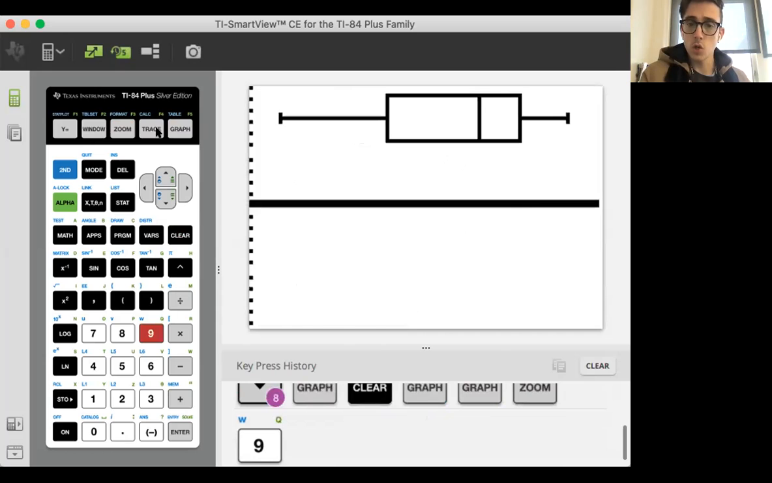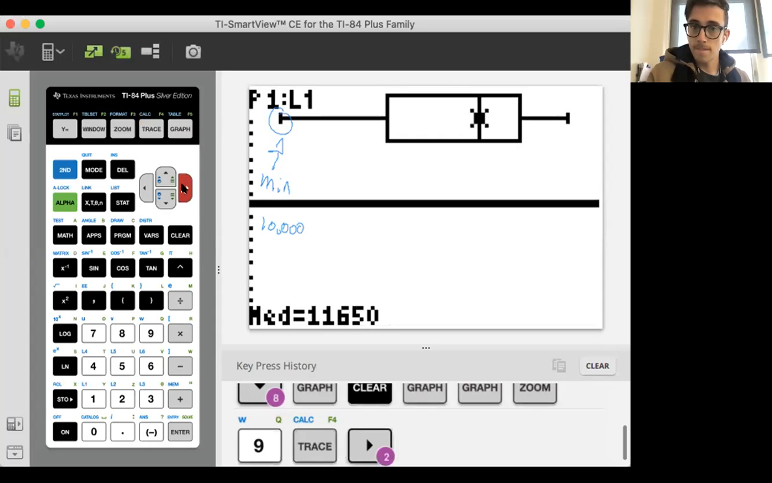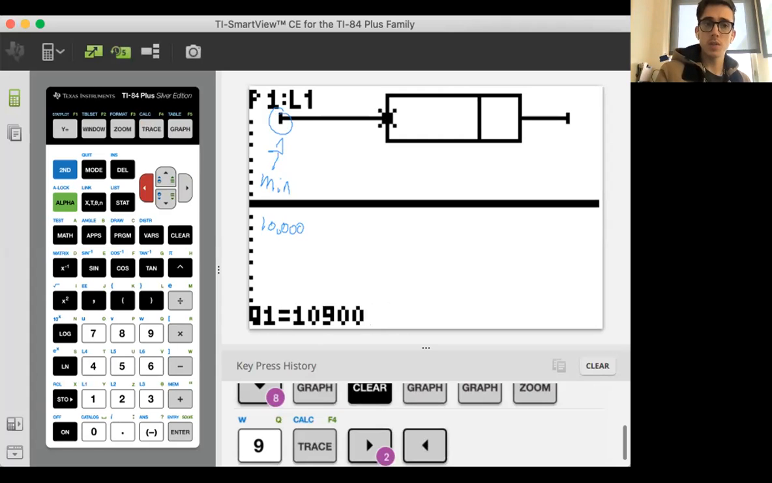So let's click trace and let's see what information we have here. Well, lo and behold, we have our minimum, which was definitely 10,000. So that was our minimum, the smallest amount. Let's see what else we have as we scroll along this. Oh, nice, a few more terms. So we have Q1. What's Q1? Q1 is the start of